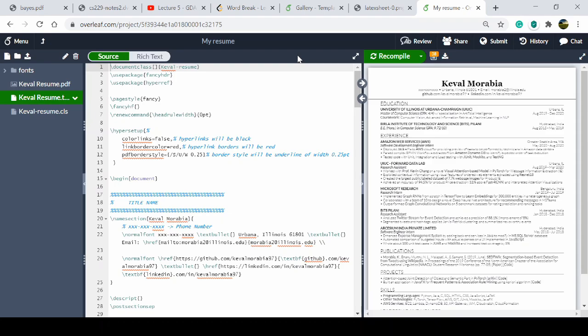When you come back, you will find that your CV is already there. So just log in on Overleaf. Your work will be saved here, and you can later edit or modify it, whatever you want to do, you can do it here.